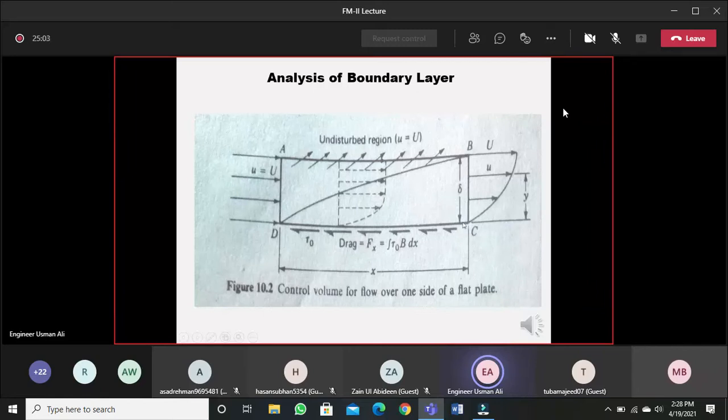So the total discharge from 0 to del, from the surface of the plate to the thickness of the boundary layer, that is capital Q, will be equal to the integration from 0 to del of u into dy.